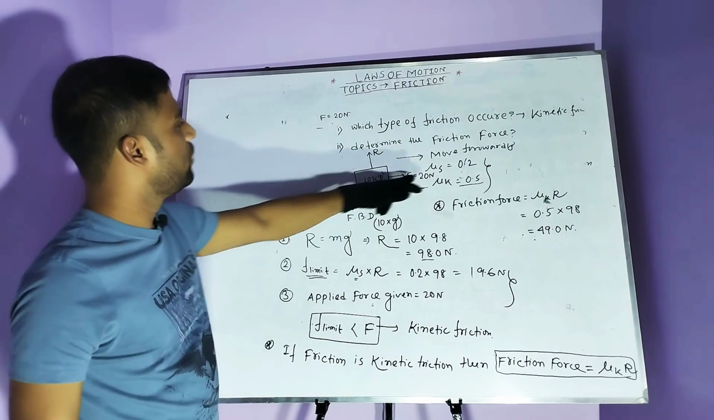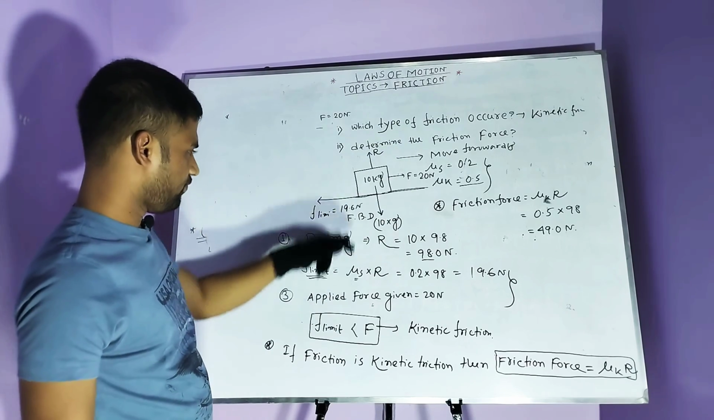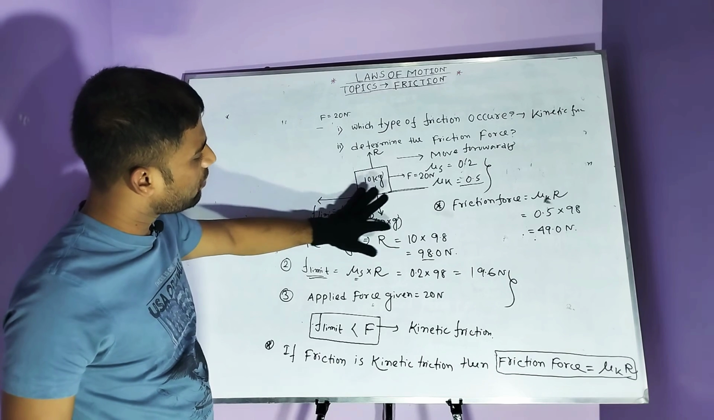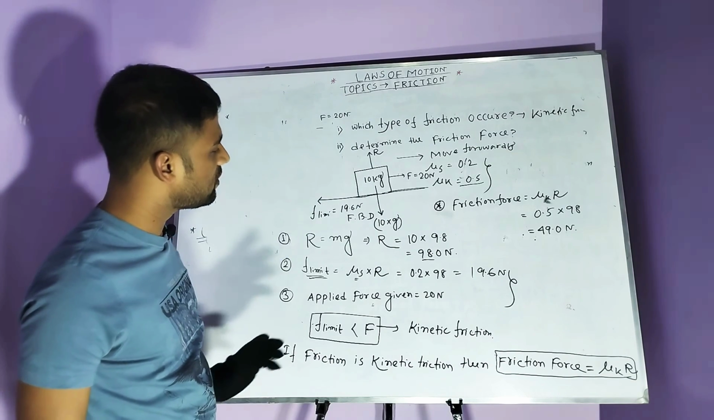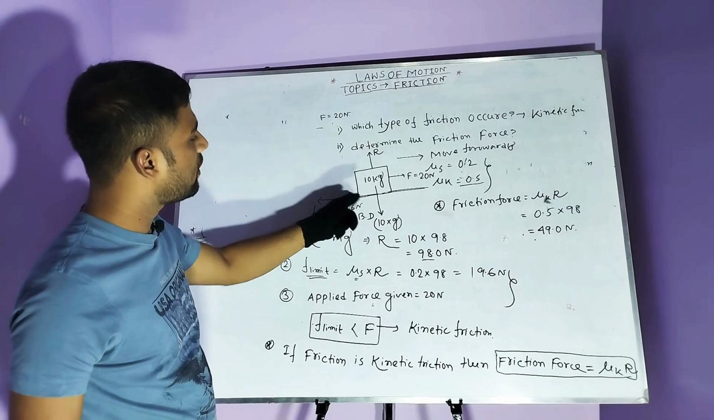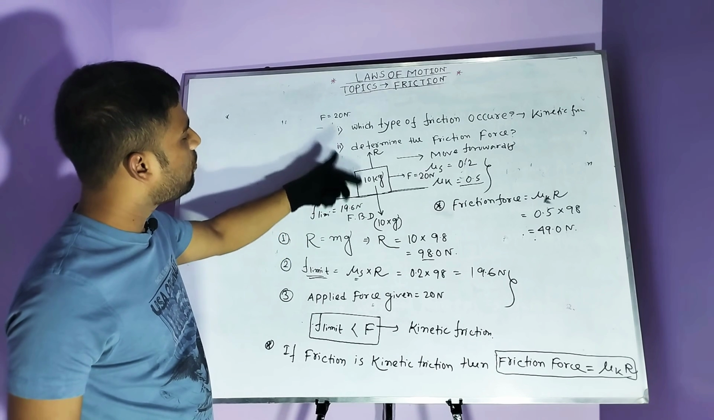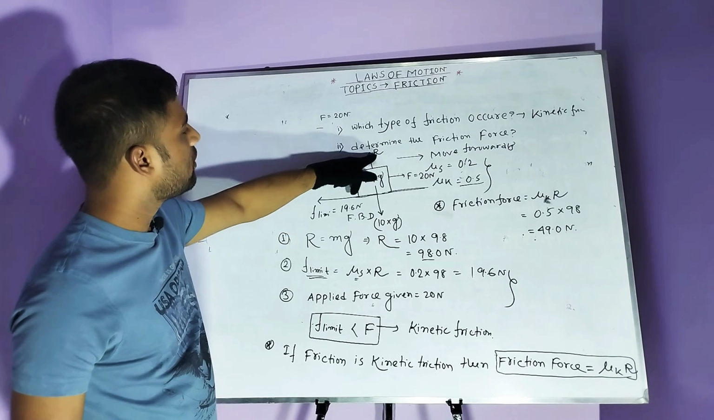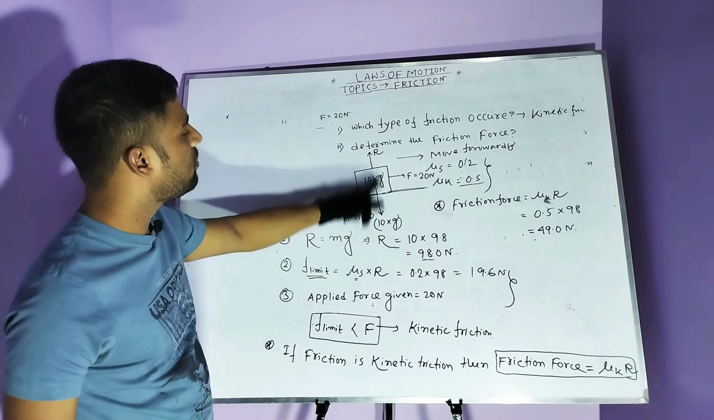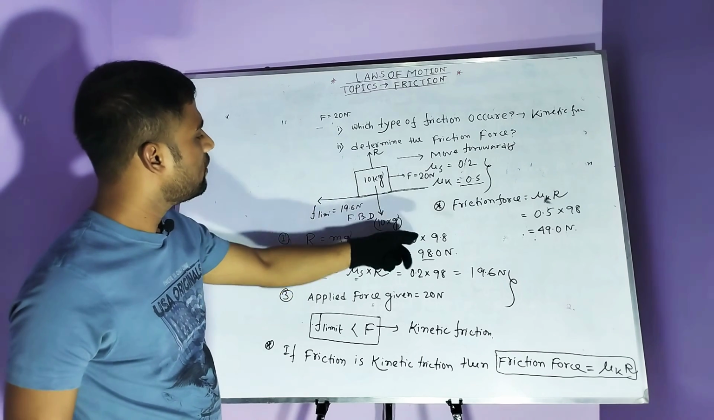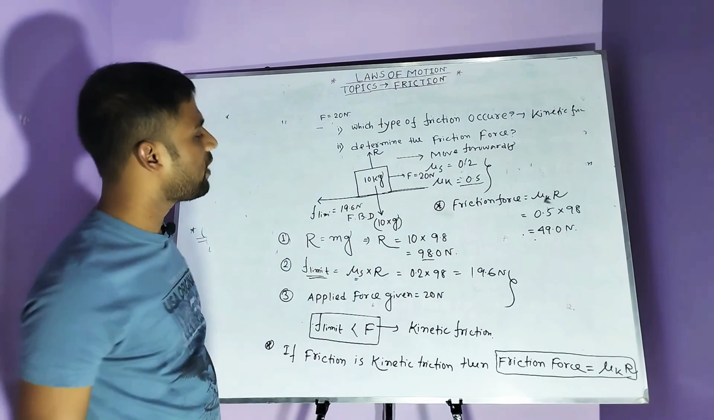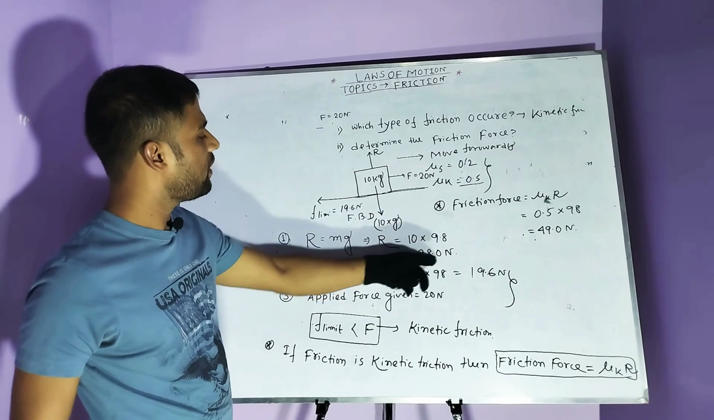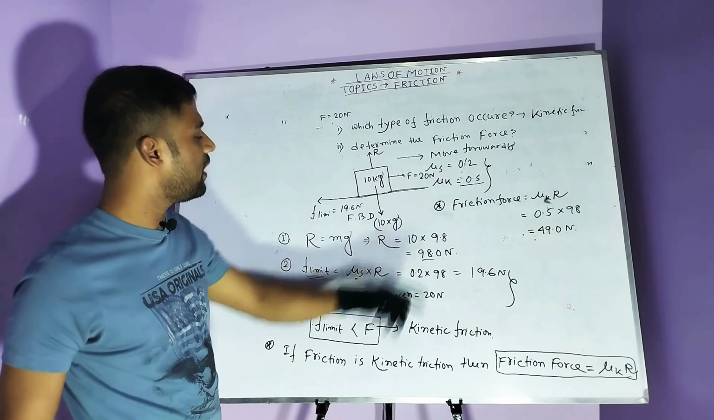If the data given is mu s, mu k, and applied force, then first draw the free body diagram. Weight is always downward. This is the numerical value of weight, mass into acceleration due to gravity. Then the ground can create an opposite force on the block. This is the normal reaction R. According to Newton's third law, R balances the weight of the body, so R is equal to mg. The g means acceleration due to gravity, 9.8 or near about 10. So the normal reaction is 98 Newton.